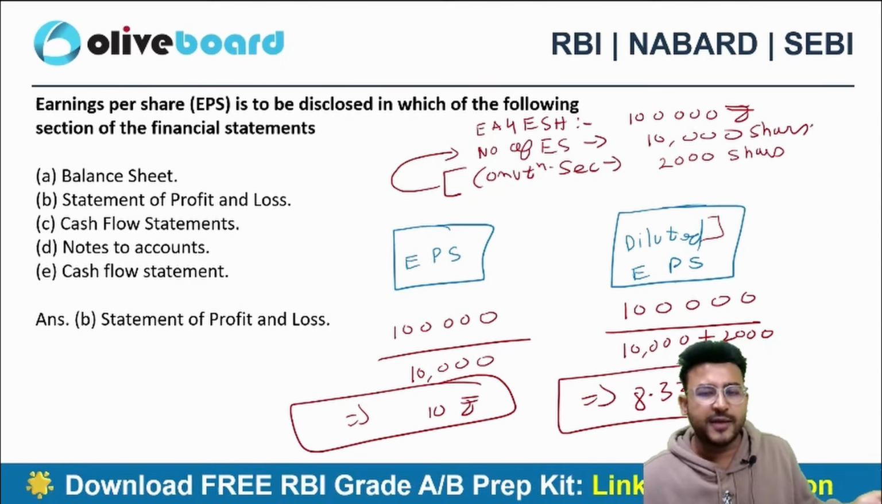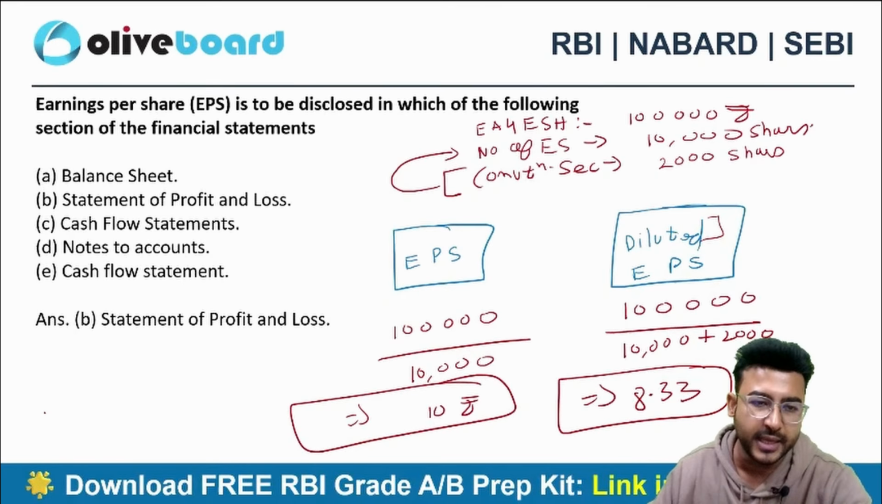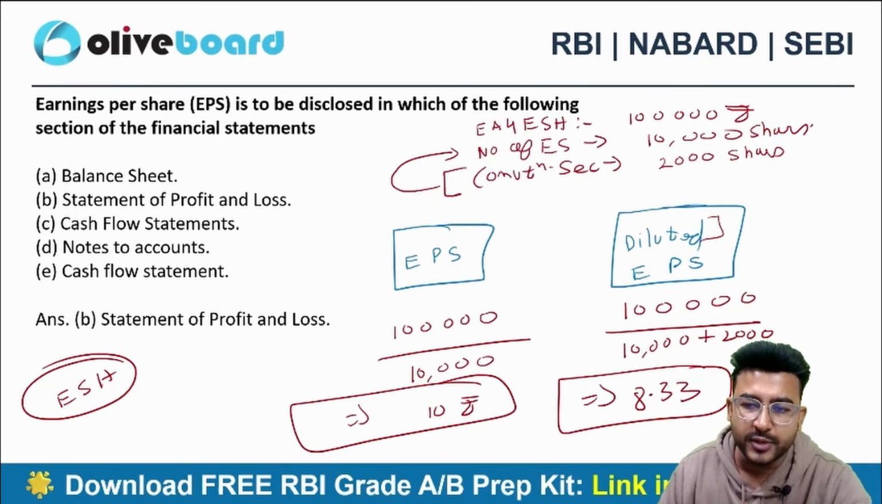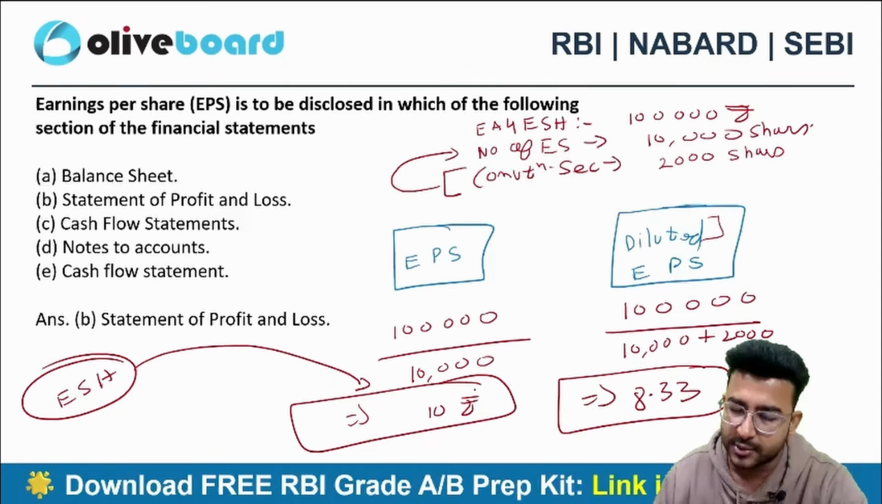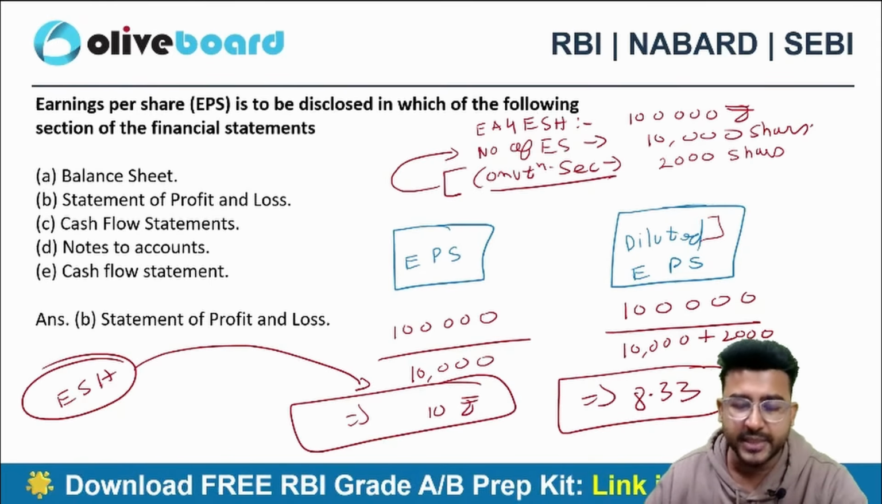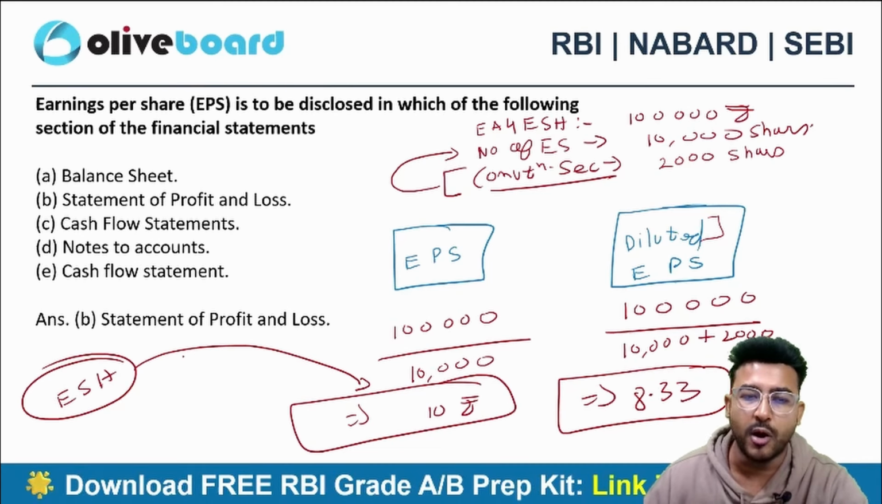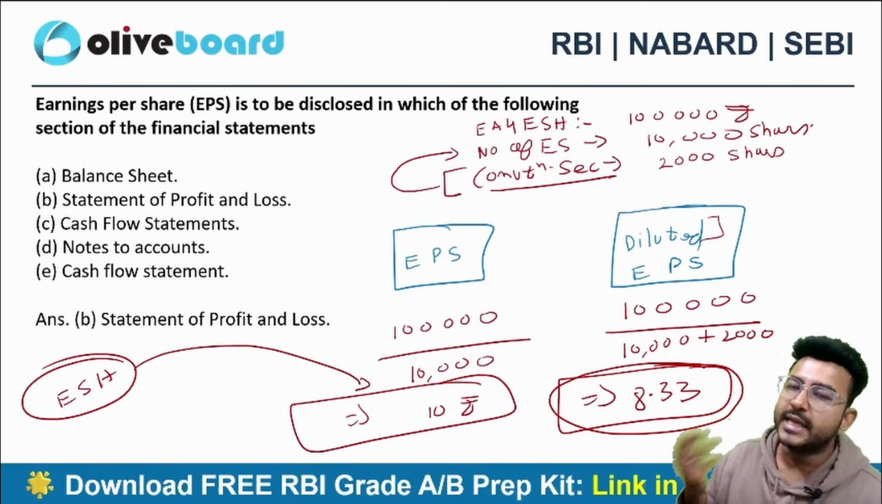Sir, what is the use of calculating diluted EPS? So for example, Vaishali is my equity shareholder. If my equity shareholder is the owner of the company, I have to show them clearly that as of now your earning per share is 10 rupees, but the moment I convert some convertible debentures or convertible preference shares, your earning will be diluted to 8.33.